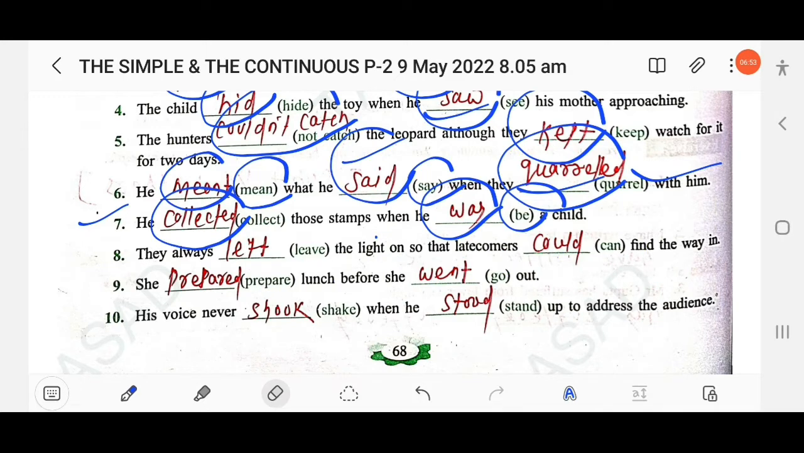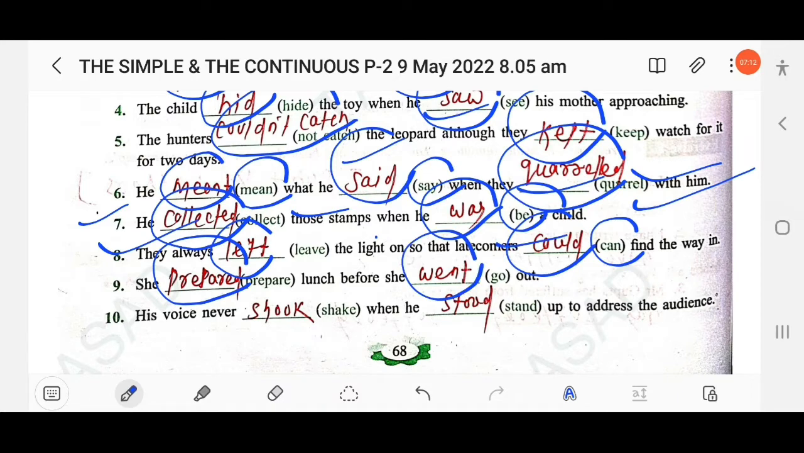The next, they always left the light on so that latecomers could find the way in. Left, past tense of leave: left. So that latecomers can, past tense: could. The next, she prepared lunch before she went out. Past tense of prepare: prepared. Past tense of go: went. The next, his voice never shook. Past tense of shake: shook.